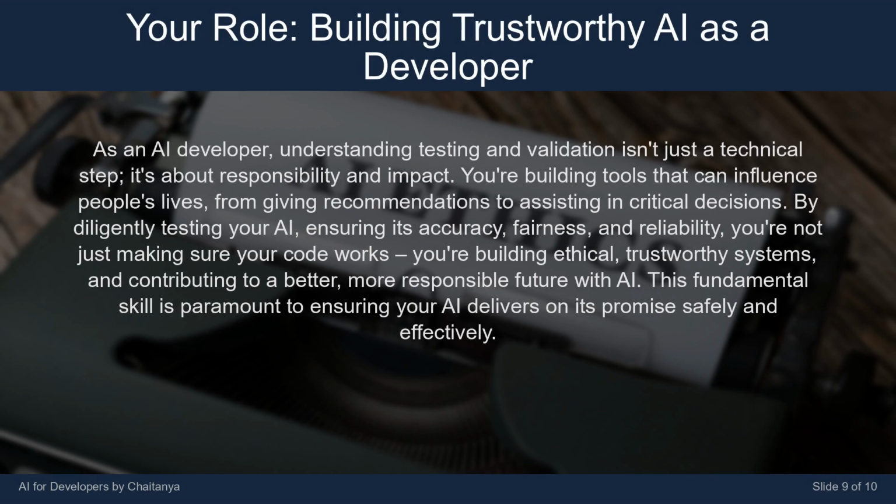As an AI developer, understanding testing and validation isn't just a technical step. It's about responsibility and impact. You're building tools that can influence people's lives, from giving recommendations to assisting in critical decisions. By diligently testing your AI, ensuring its accuracy, fairness, and reliability, you're not just making sure your code works, you're building ethical, trustworthy systems, and contributing to a better, more responsible future with AI. This fundamental skill is paramount to ensuring your AI delivers on its promise safely and effectively.